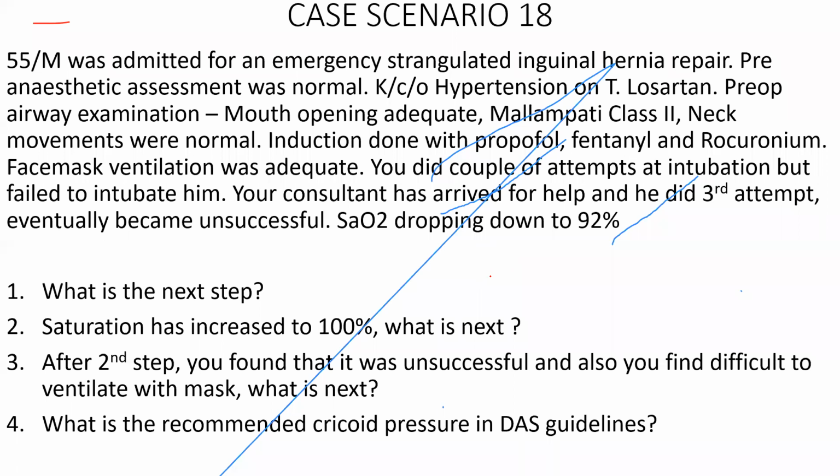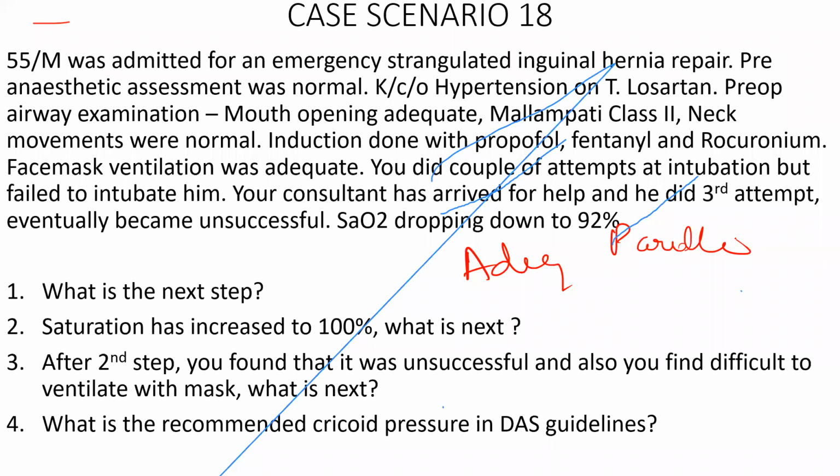What are the important precautions you take before the surgical approach? Make sure the patient is adequately paralyzed. That is very, very important. Until the 2015 DAS guidelines, what they told us, when you find a failure in LMA, was to reverse the patient and wake up the patient. That was the initial thought.